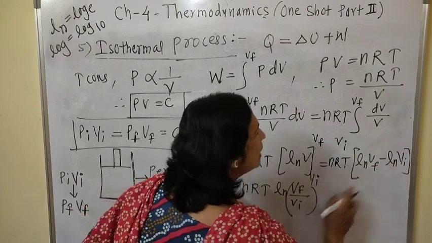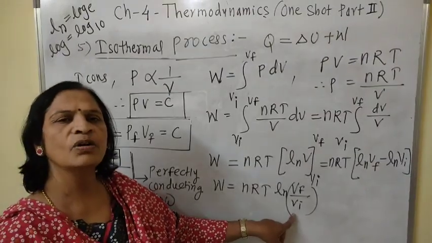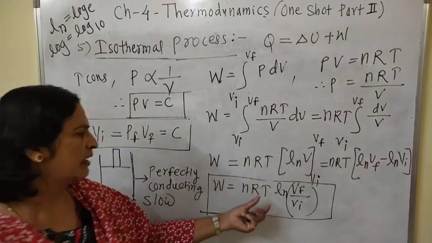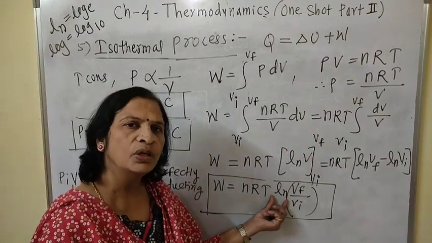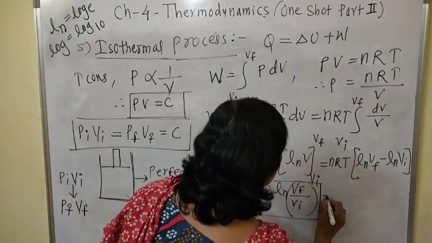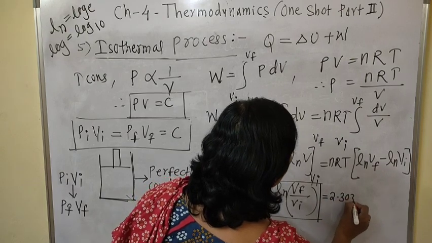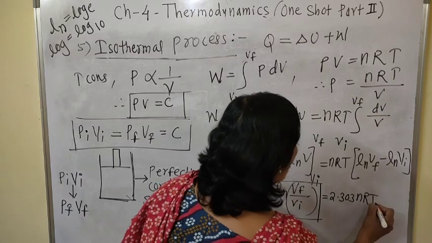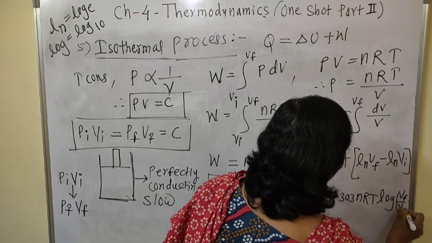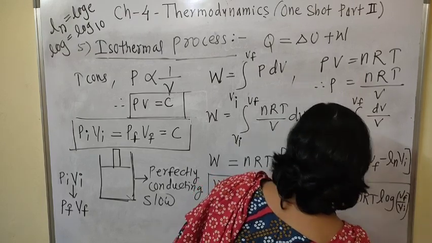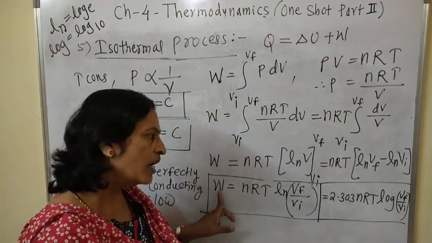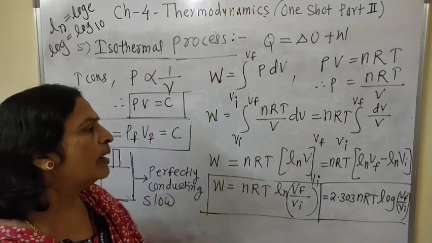When subtraction is there between logs, that is nothing but the division of these two numbers, and that is the work done. But we have to convert this log of base e into log base 10, and we can write this equation in this manner: W equals 2.303 nRT log Vf by Vi, where this log is to the base 10. While solving numericals, we have to use this formula, and this is the work done during the isothermal process.